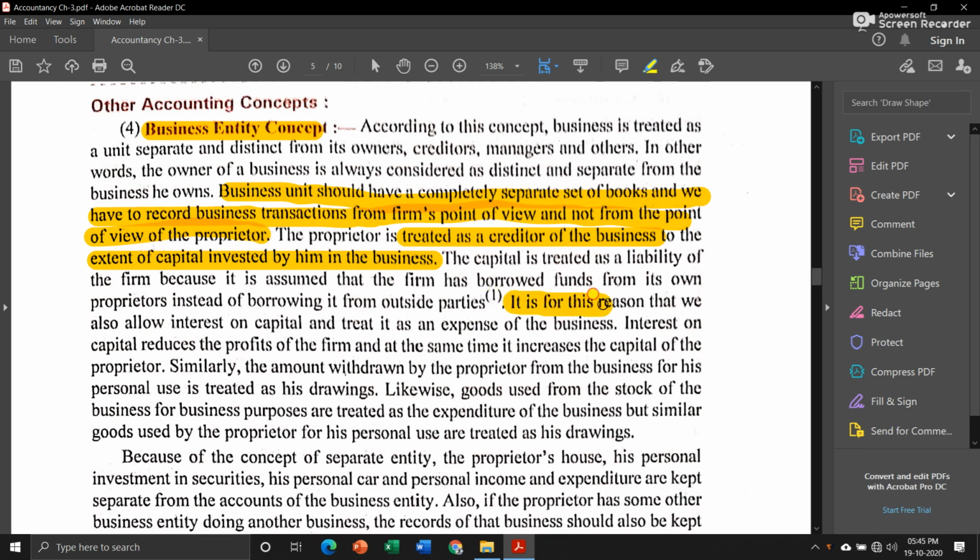Then it is for this reason that we also allow interest on capital. Means every year the business has to pay some amount of interest on the capital to the owner and treat it as an expense of the business. Now the amount of interest that the business pays to the owner is treated as nothing but an expense of the business. As we all know, interest on capital, since it is an expense, will reduce the profit of the firm, and at the same time it increases the capital of the proprietor, because the proprietor is receiving that amount, so it is increasing his capital amount.